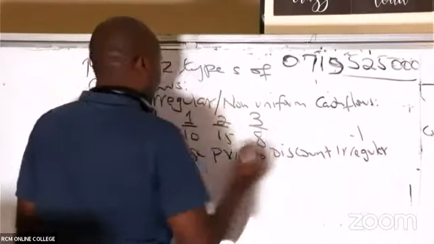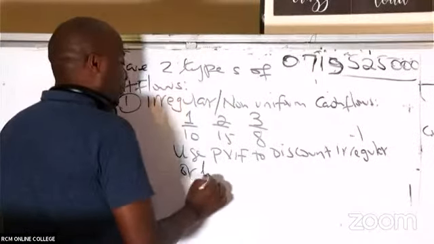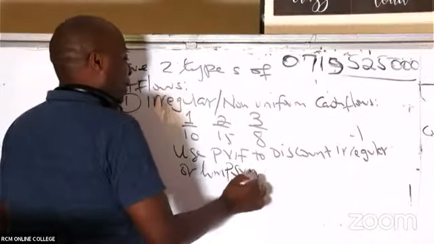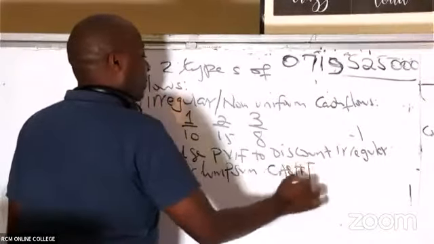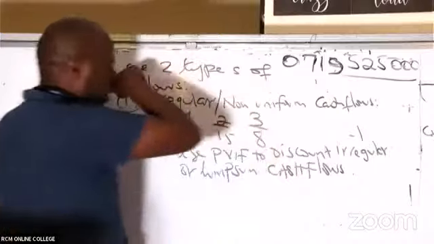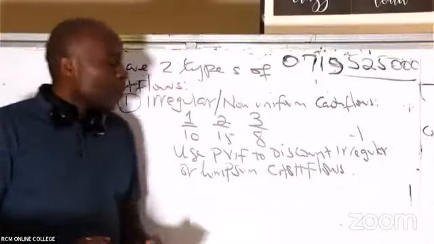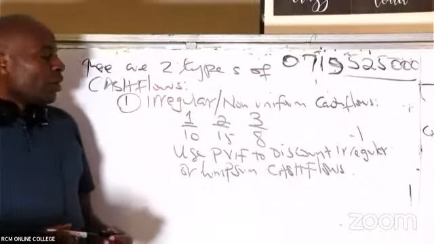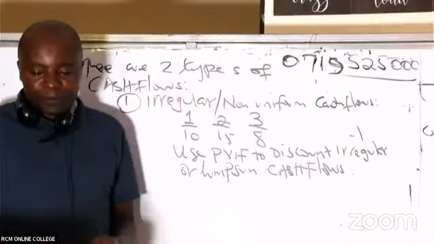Always for irregular or lump sum cash flows, we use PVIF to discount.